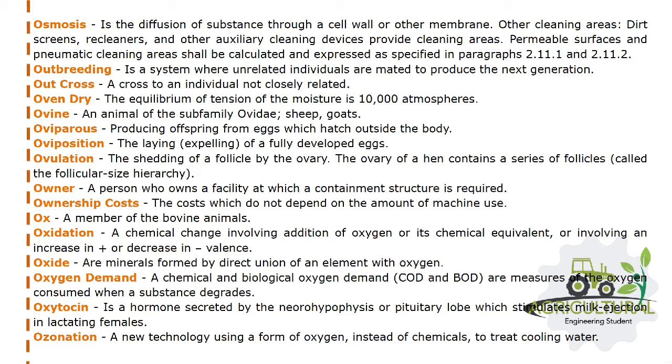Ovine, an animal of the subfamily Ovidae, sheep, goats. Oviparous, producing offspring from eggs which hatch outside the body. Oviposition, the laying, expelling, of a fully developed egg. Ovulation, the shedding of a follicle by the ovary. The ovary of a hen contains a series of follicles, called the follicular size hierarchy.